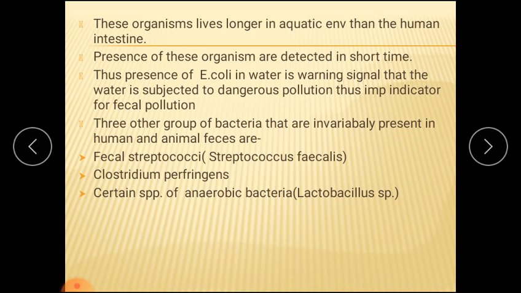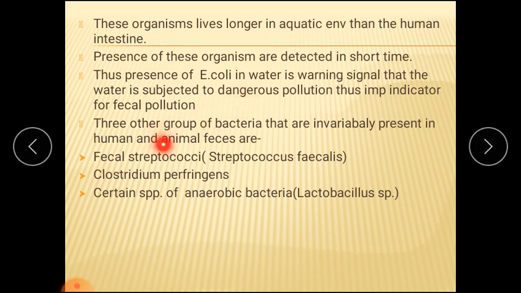Now why is another reason we find the E. coli? We have studied in an earlier point that pathogens do not survive for a longer period of time. Okay, but this E. coli survives in the aquatic environment for a longer period of time than in the human intestine, and it can be detected within a short time. So presence of this organism can be detected within a short time. So thus presence of E. coli in water is a warning signal that the water is subjected to dangerous pollution, thus an important indicator of fecal pollution. Okay, so E. coli indicates that water is being subjected to pollution.